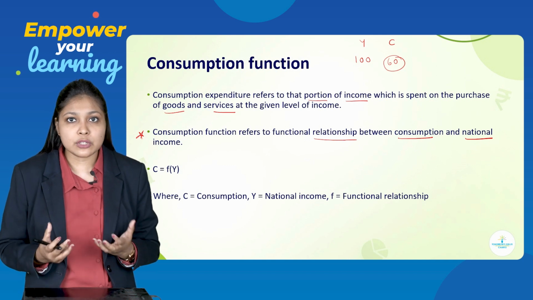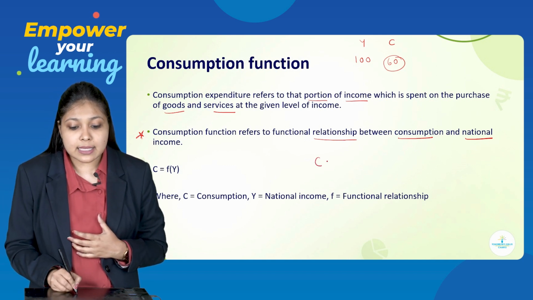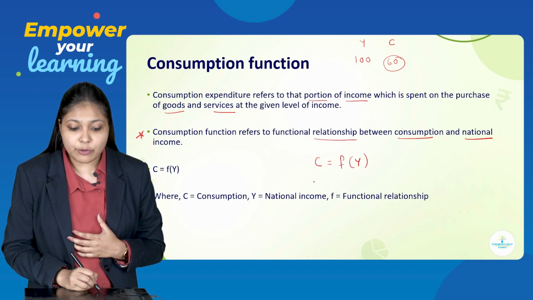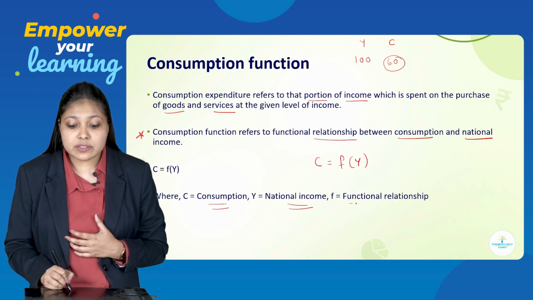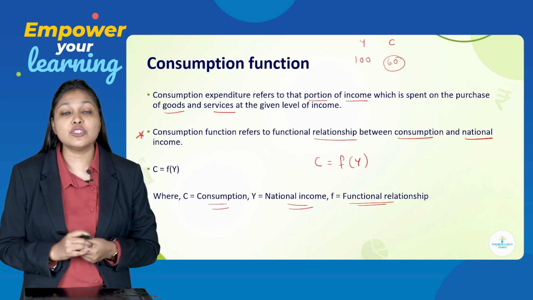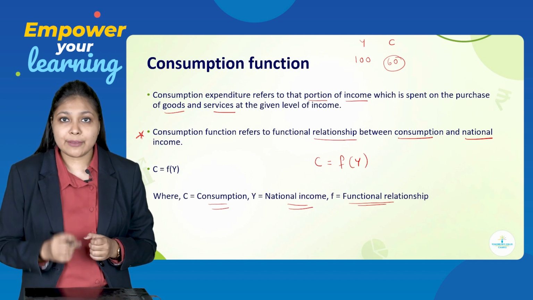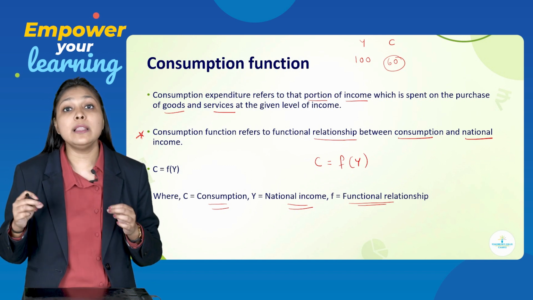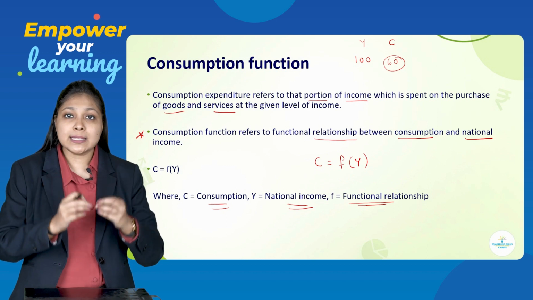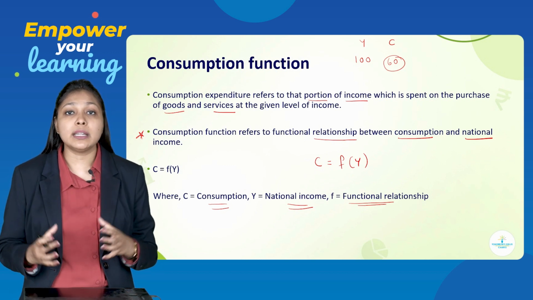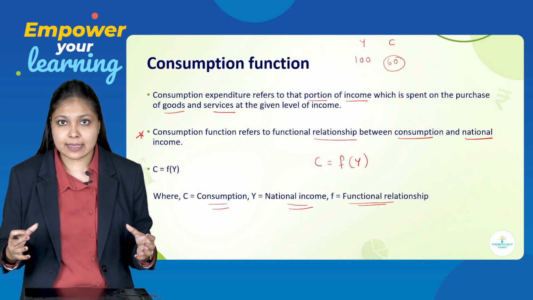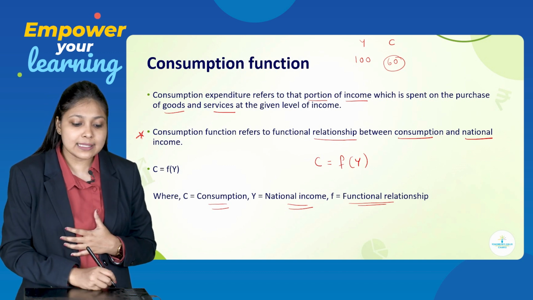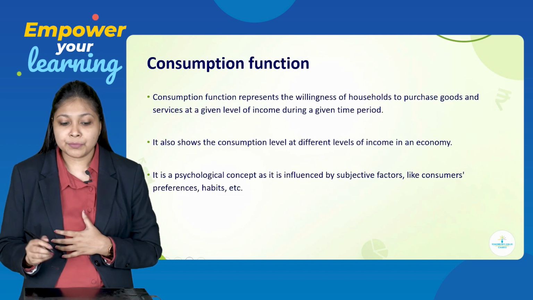Symbolically, or with an equation, you can represent it as C = f(Y), where C stands for consumption, Y stands for national income, and f stands for the functional relationship. So, consumption function is nothing but the functional relationship between consumption and income. So, we represent it as C = f(Y).